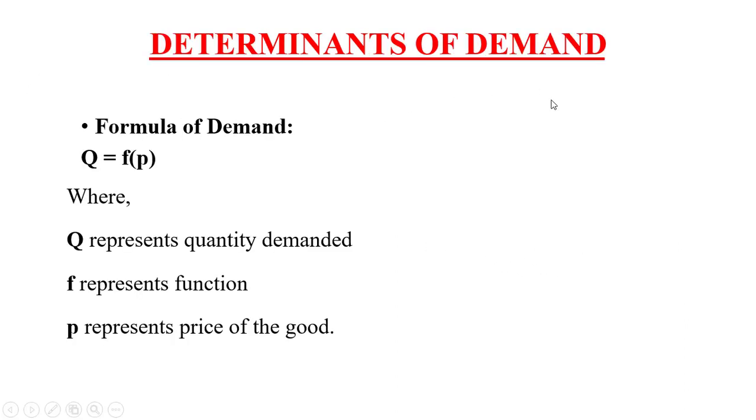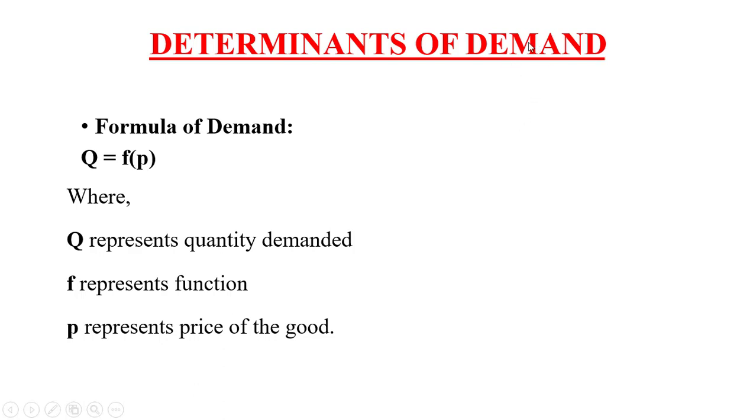What are the determinants of demand? Determinants are the factors of demand which you have to know. What is the formula of demand? That is Q equal to F, in the bracket P. Q represents the quantity demanded, F represents a function, and P represents the price of the goods. The quantity demanded is a function of the price of the good.